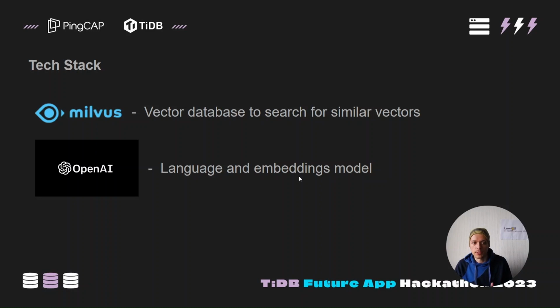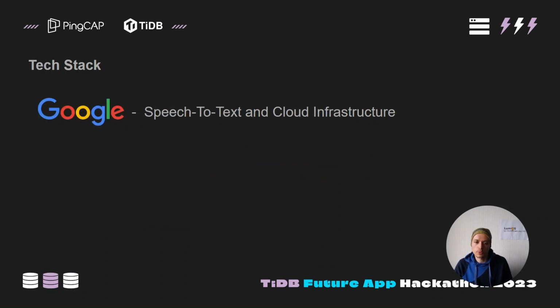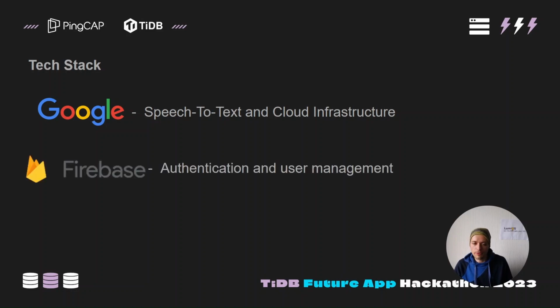OpenAI is used as the language and embeddings model, so for creating the embeddings vectors. DeepGram is the technology we use for the speech-to-text engine, and Google we use for the text-to-speech engine and the cloud infrastructure. Firebase is in the end used as the authentication and user management service and basically nothing else. And that is our whole tech stack.